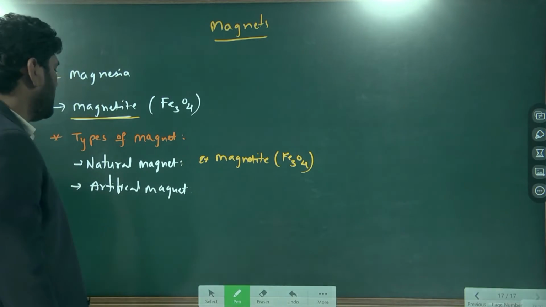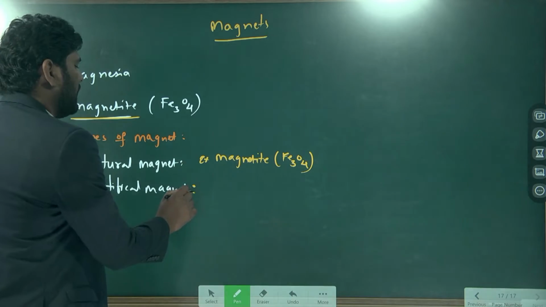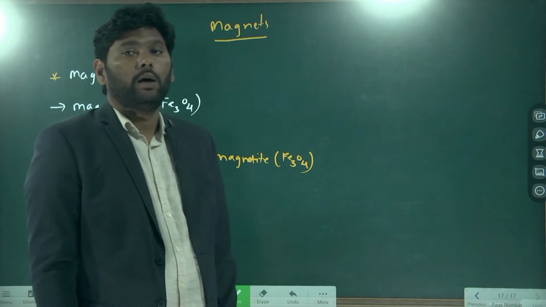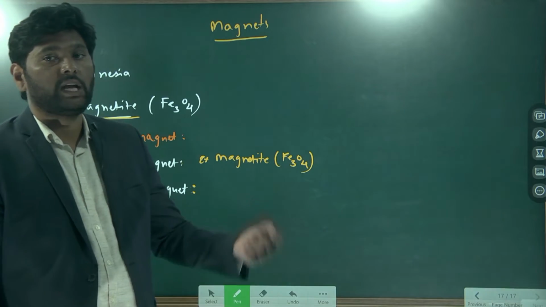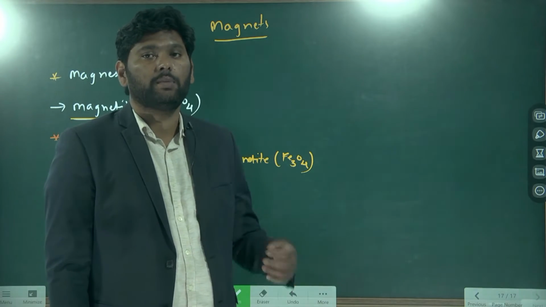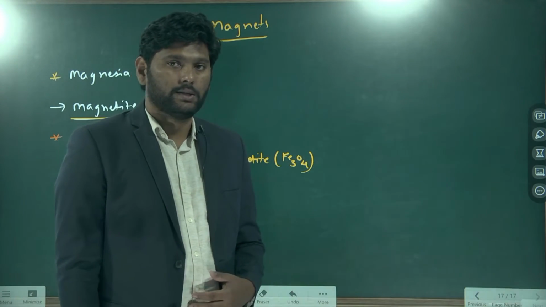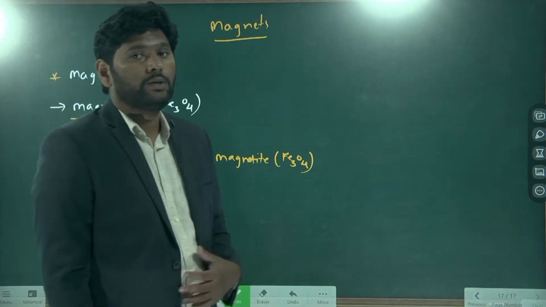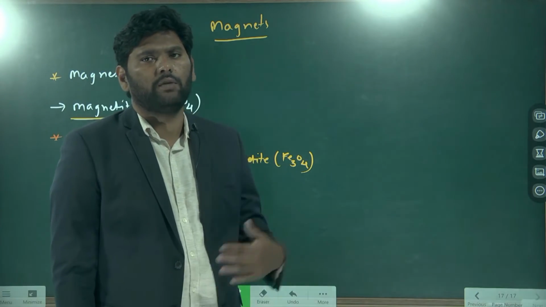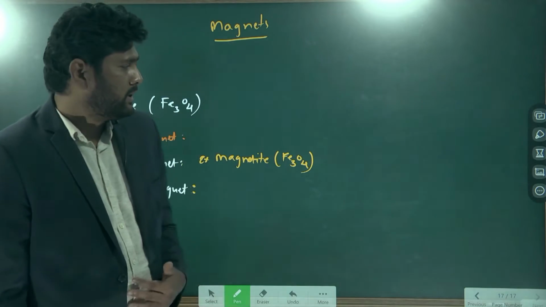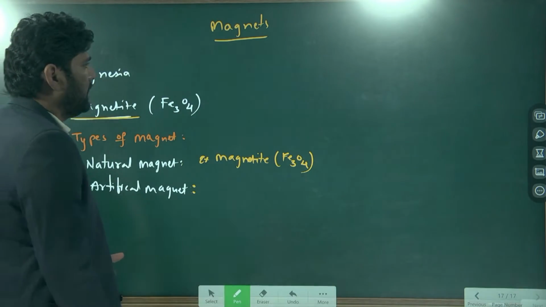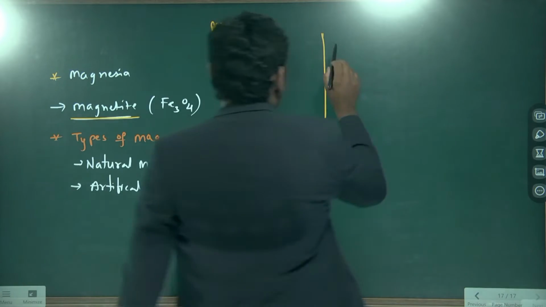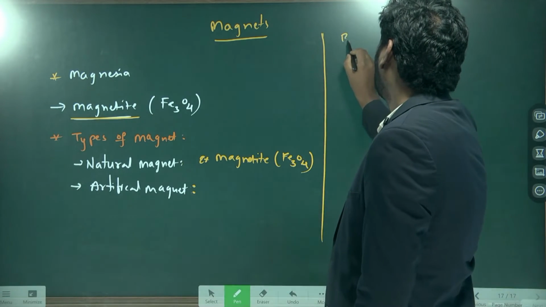Now what about the artificial magnets? Artificial magnets are man-made substances which have the property of magnetism, attracting magnetic materials. Artificial magnets have different shapes. I'll draw them here. The first one is the bar magnet.